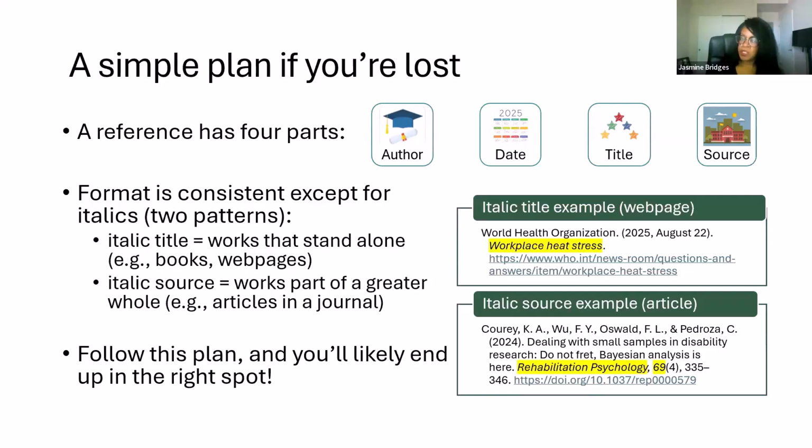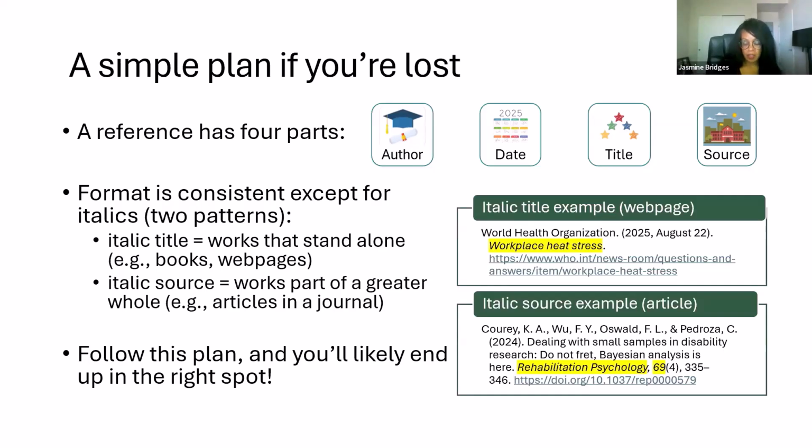So most references, I hate to say all because there are always exceptions, are going to have 4 parts: author, date, title, and source. When I say source, I mean where you located it, where you got it. So the format for any reference is going to be the same, except for what is italicized.